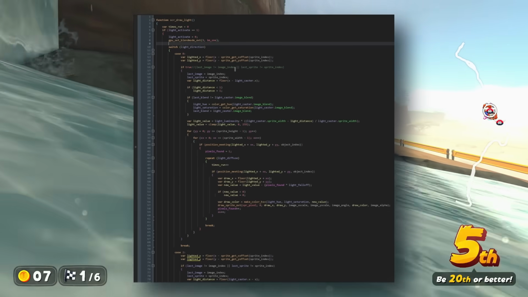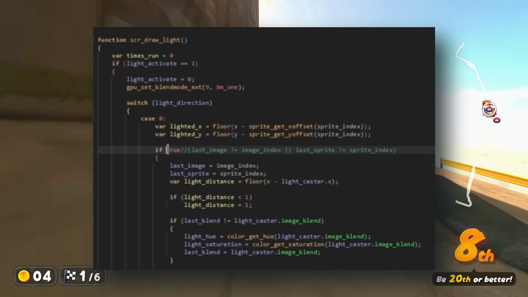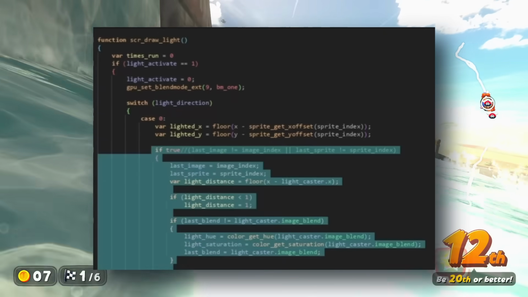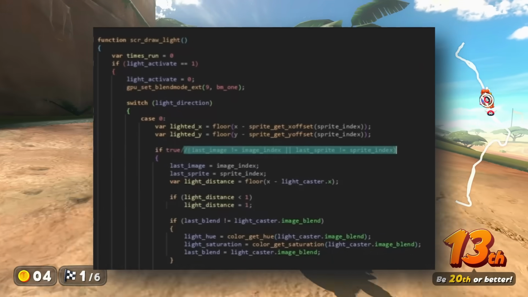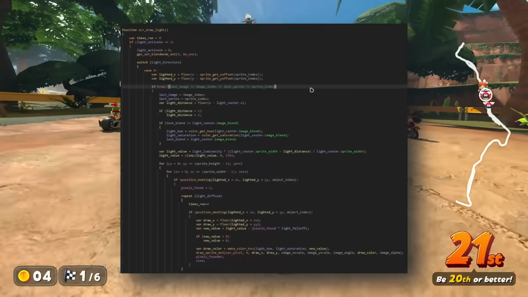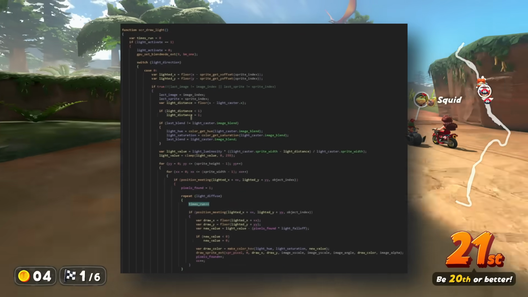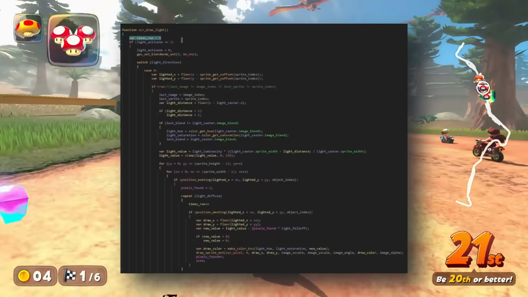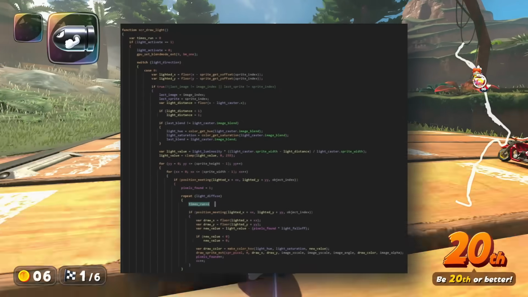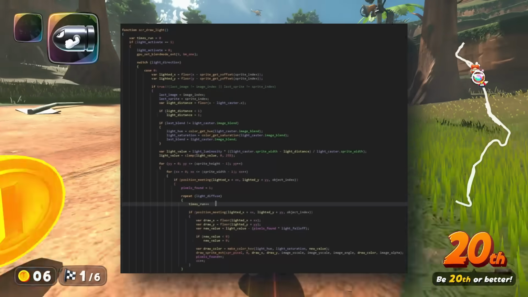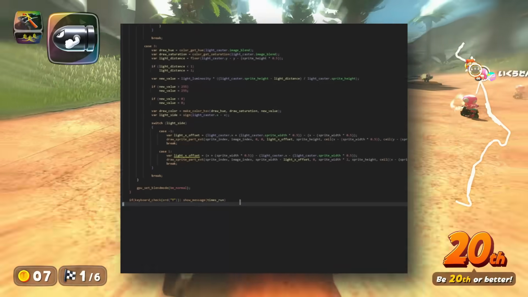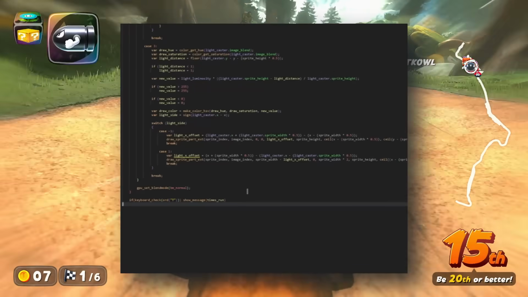So I've taken the lighting code and imported it into GameMaker. The only things I've changed are this line right here, a conditional, which I've replaced with true, meaning it's always going to run. The reason for doing that is that whenever it was there, it would just flicker, so I took it out. The other thing is I've added this variable, which will allow us to track how many times a pixel is drawn. Every time this line is run, it adds to this value. If I press T, it'll display that value, and we can see how many times it's running and doing a collision check.